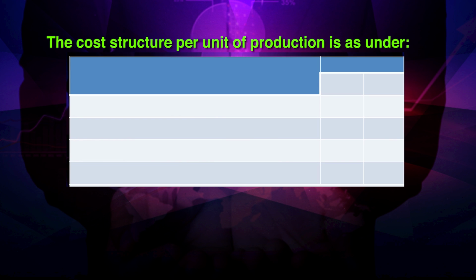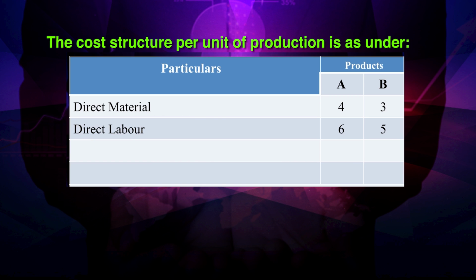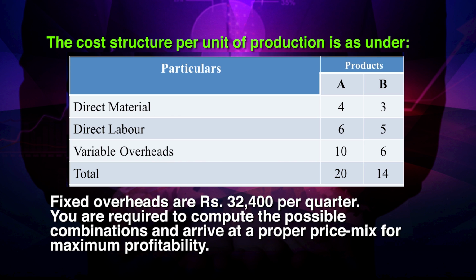The cost structure per unit of production is as under, where we have 3 columns: particulars, product A, product B. Direct material per unit 4 for A, 3 for B, direct labor 6 for A, 5 for B, variable overheads 10 for A, 6 for B. So, total cost 20 for A and 14 for B. Fixed overheads are rupees 32,400 per quarter. You are required to compute the possible combinations and arrive at a proper price mix for maximum profitability.